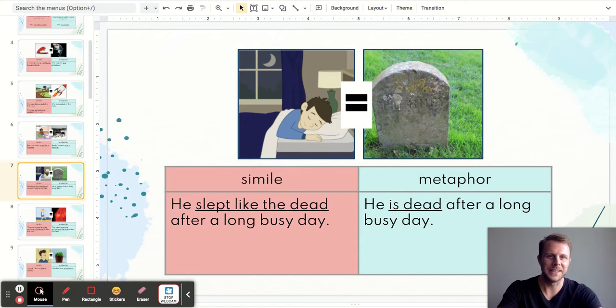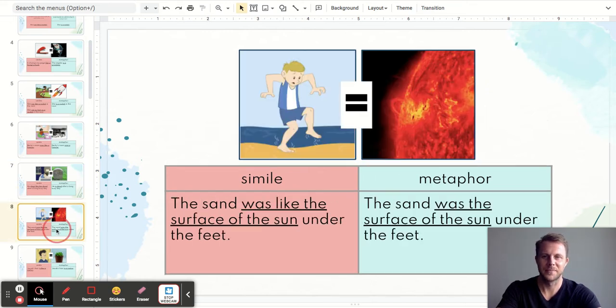He slept like the dead after a long, busy day. I know what that feels like at the end of a long day. A metaphor, using the same comparison, he is dead after a long, busy day. Simile, the sand was like the surface of the sun under his feet. Metaphor, the sand was the surface of the sun under his feet. Oh my goodness. In the metaphor, we know that the sand can't actually be the surface of the sun, but we can imagine how hot it would be because we're thinking of what that feels like.